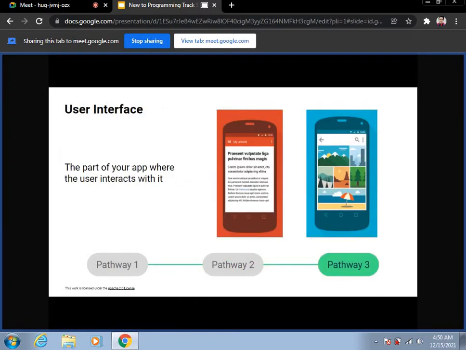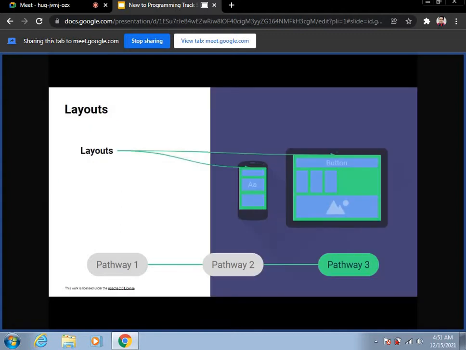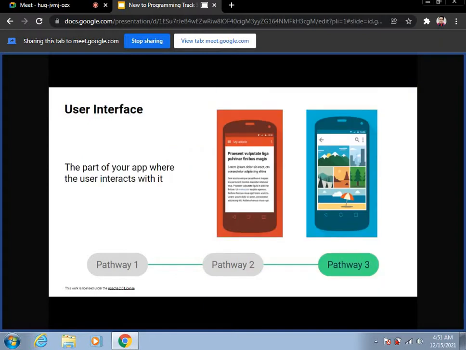User interface. I think you all know what UI is. The part of your app where the user interacts with it is the user interface. Lastly, in pathway 3, you will be dealing with the basic concept of customizing the UI of a simple app, like making sign up pages or login pages, or the UI of a calculator by creating buttons and adding images. The UI of your apps includes what the app looks like and how the user interacts with it.